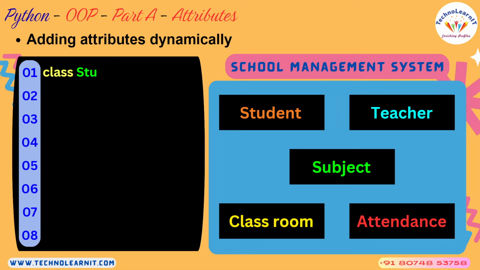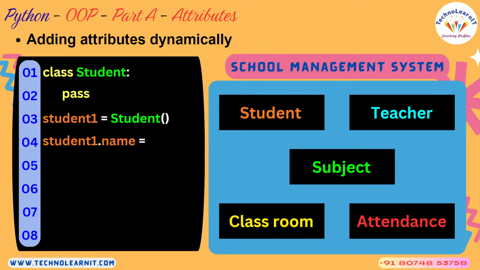Now let us go and understand how to add attributes to a class. What is a class? A class is a combination of attributes and methods, is what I said. Attributes and operations, otherwise. So first let us understand how to add attributes to a class. For now, I just have an empty class just like this, and I just go ahead and create an object of it. Student 1 is equal to student. Student 1 becomes an object of type student, but the class student does not have any attributes.